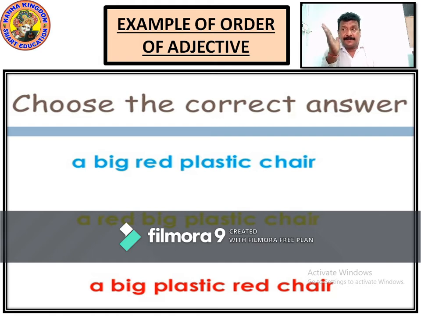Then the noun. Noun comes in the last. The chair always stays there. Here we have a red big plastic chair. Now this is the proper order of adjectives. Now let's see some more examples and let's see adjective of numbers and adjective of colors.